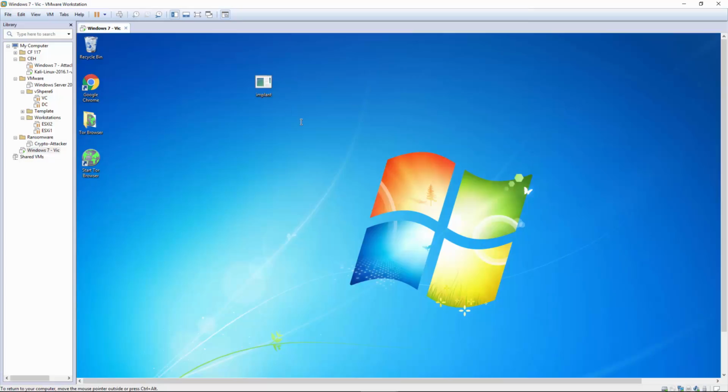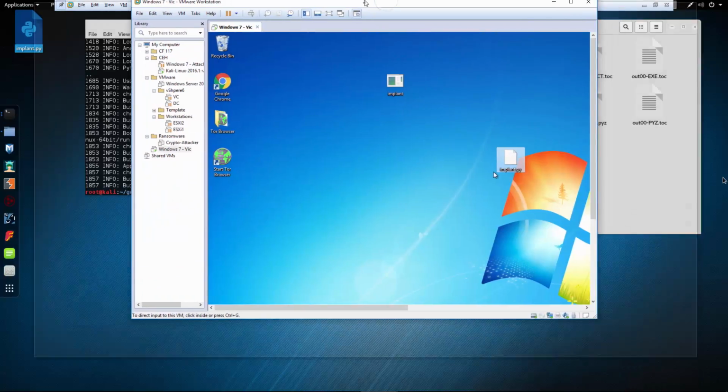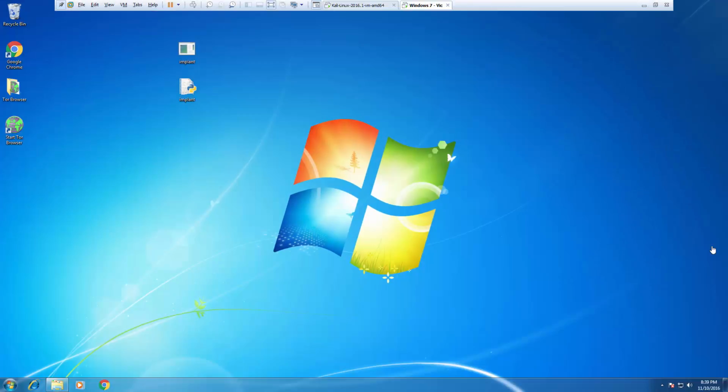So we took a PY script and converted it to an executable, and then I actually copied it to my Windows machine. Just in case you were wary about that step, I made a copy of my implant.py, and I'm going to copy that over to my Windows machine. Okay, so I have my implant.py, I have my executable.